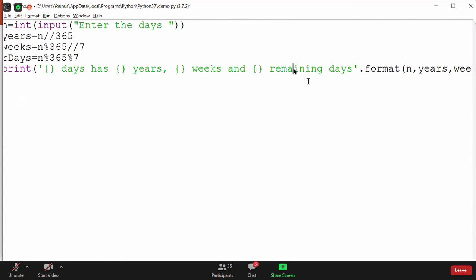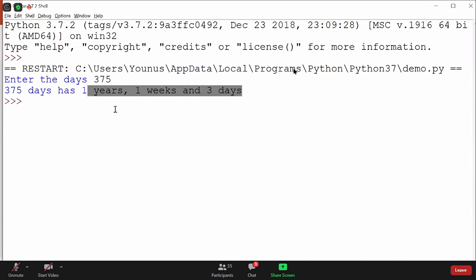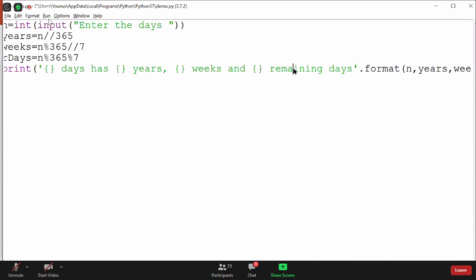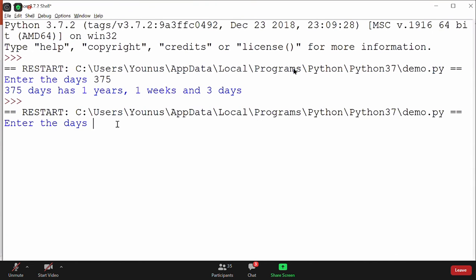Okay, I hope it spells correct, but it's fine. So this will print how many remaining days you have. Now let's run the code. This time let's give it 1000 and check that it's getting me the correct result or not. It's saying that 1000 days has 2 years, 3 weeks, and 4 remaining days.